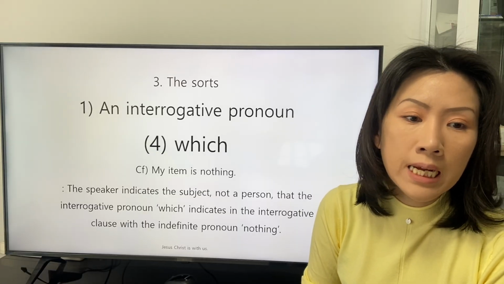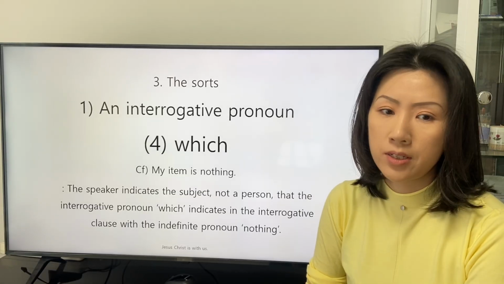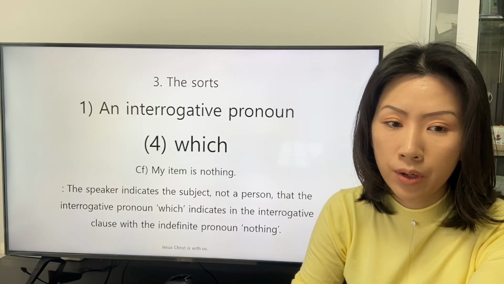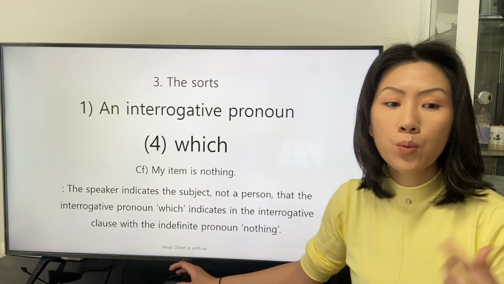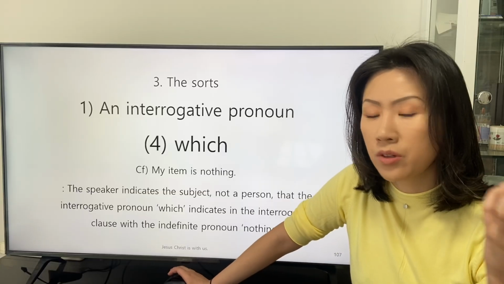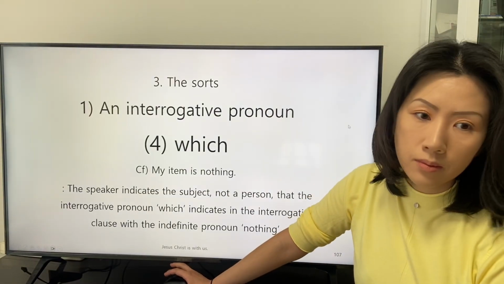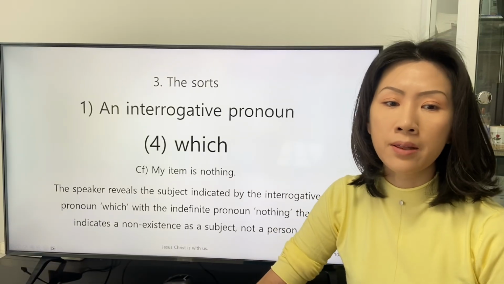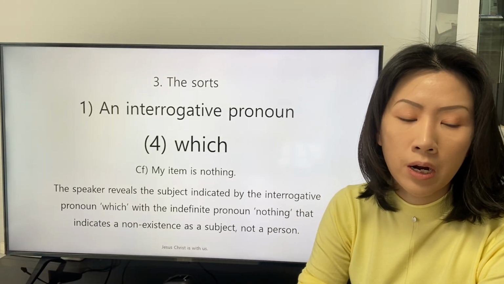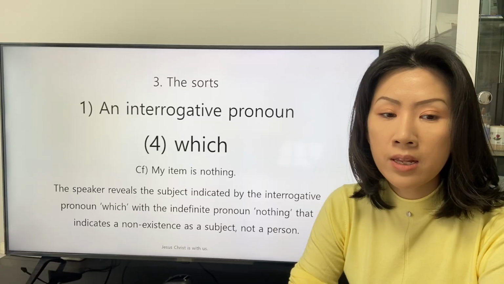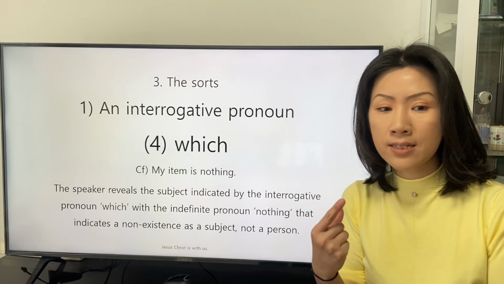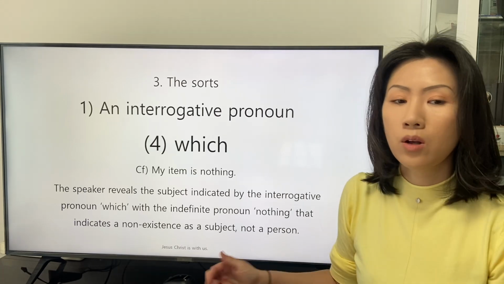The speaker indicates the subject, not a person, that the interrogative pronoun which indicates in the interrogative clause with the indefinite pronoun nothing. The speaker reveals the subject indicated by the interrogative pronoun which with the indefinite pronoun nothing that indicates a non-existence as a subject, not a person.